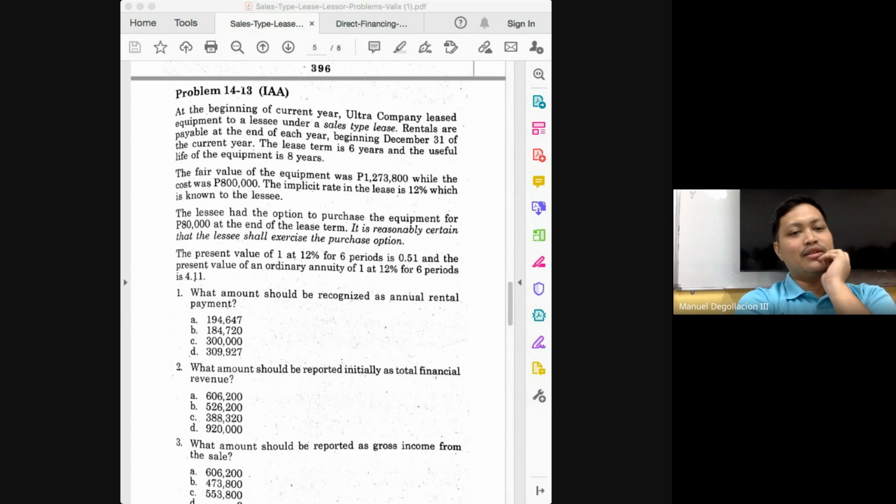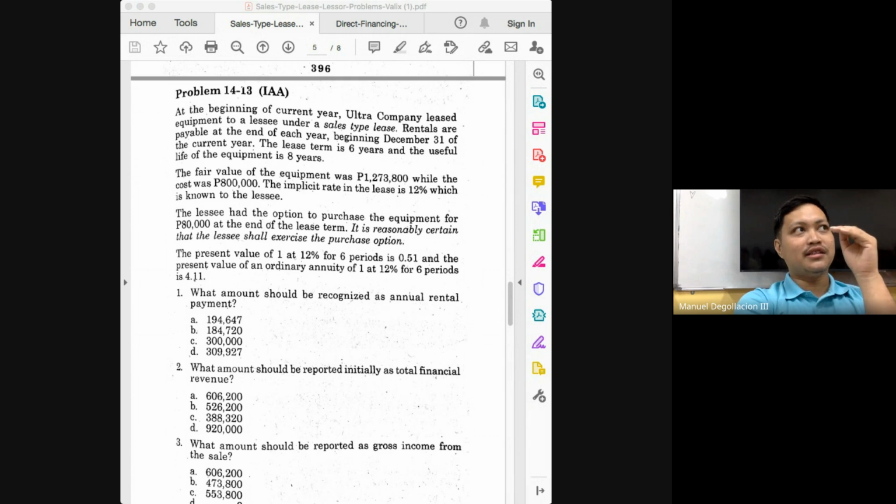I think this is where students get confused. Both topics will generally ask for annual rental, class, but in direct financing, the cost would be the present value of your annual rentals. But in sales type, the cost will not be the present value of your lease payments, class. Just take note of the difference.